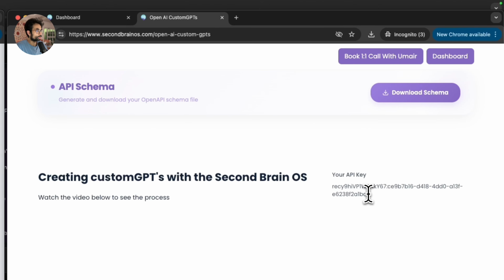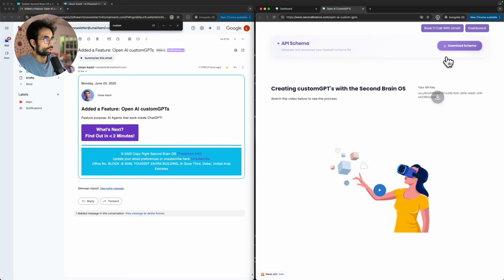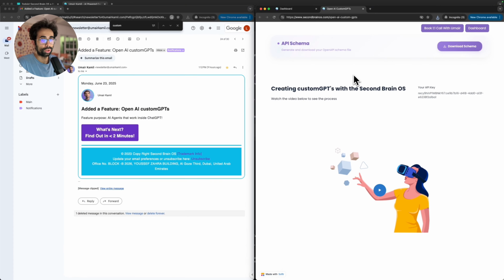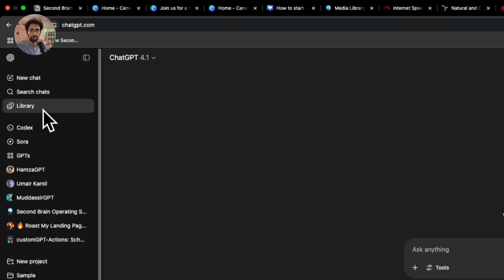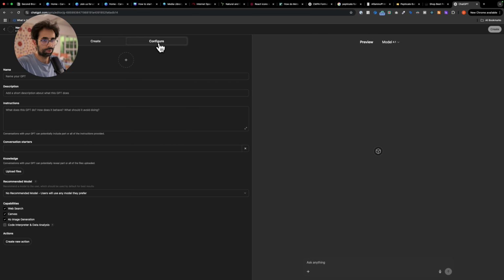Once you're done, you just want to make sure to copy your API key over here, and you want to make sure to download your schema, right? And when you download it, you can name it to something like my agent or whatever you want to call it. So I'm going to call it my agent and my name, right? Once you're done, you want to head over to chatgpt.com, and then we can just click over here into GPTs. And over here, you're going to press create, right? And you just want to head straight to configure.